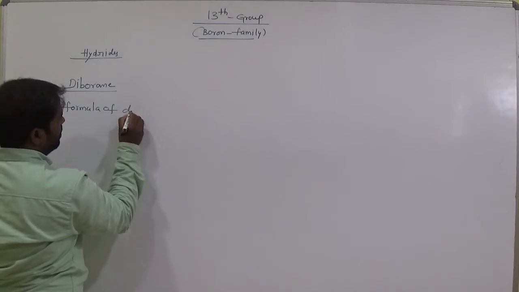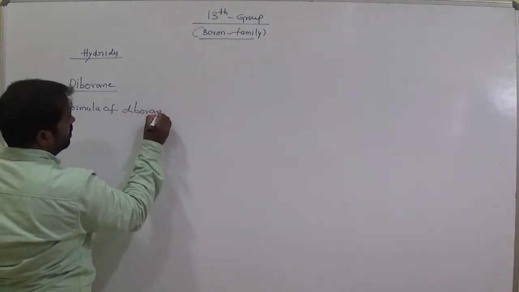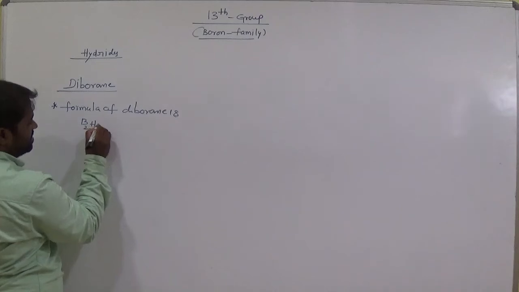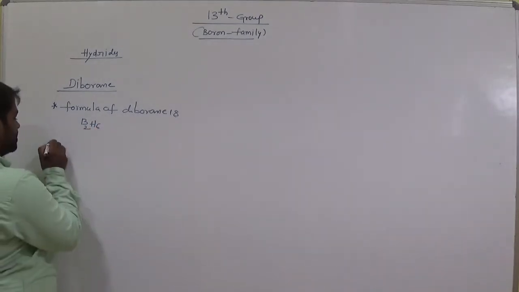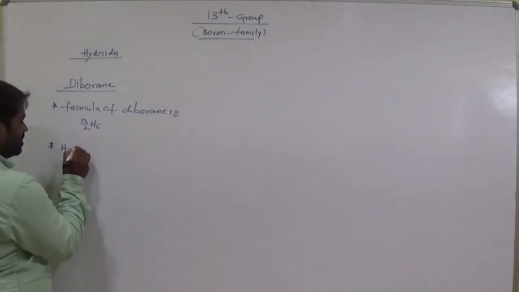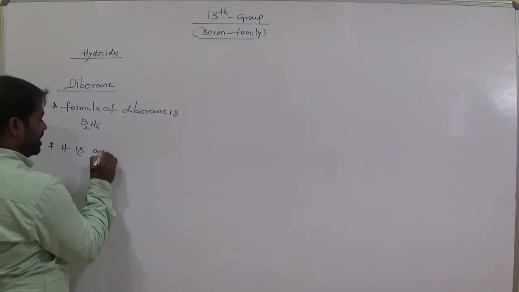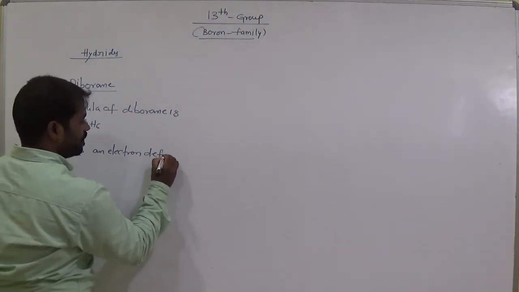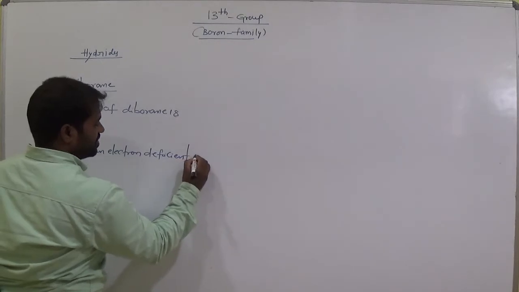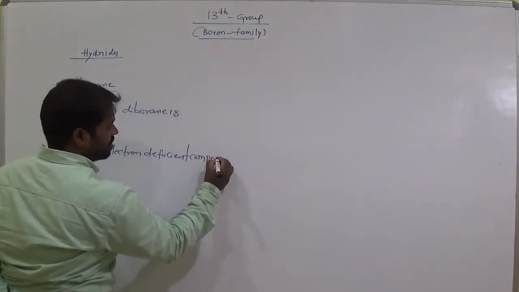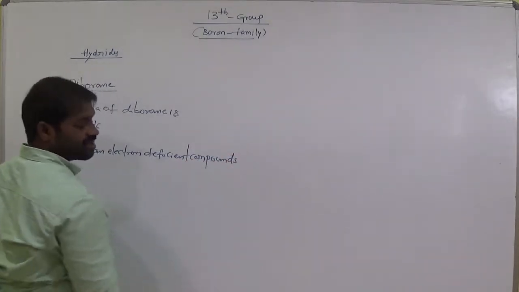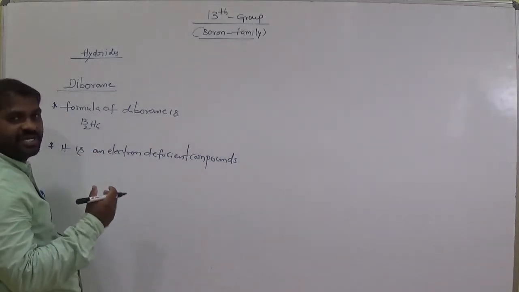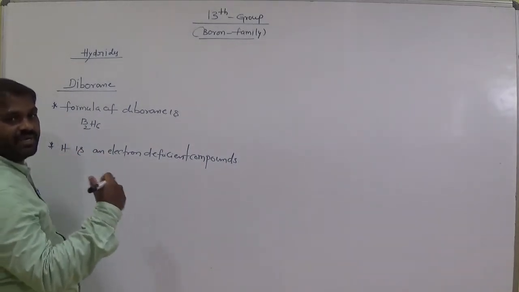The formula of diborane is B2H6. It is an electron deficient compound, so it is actually unstable. Electron deficient means it needs electrons to get stability.